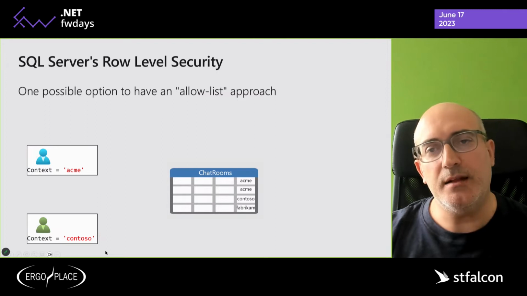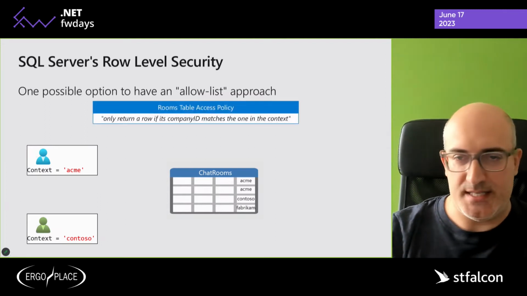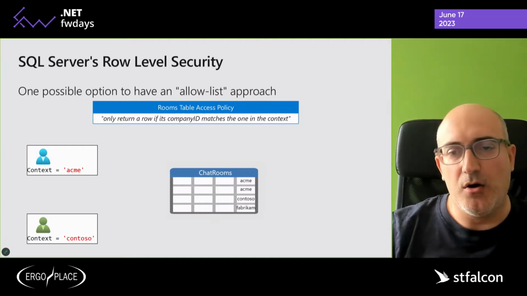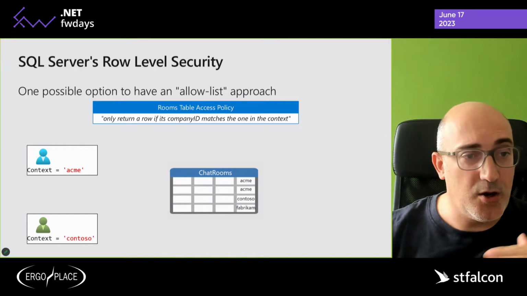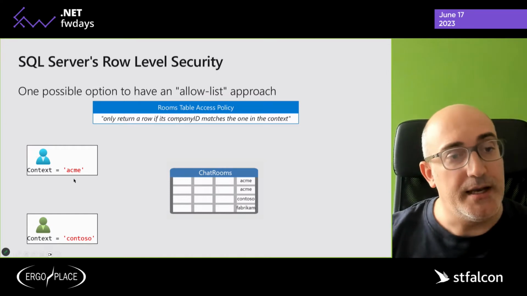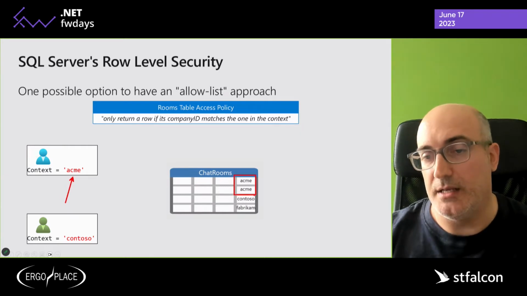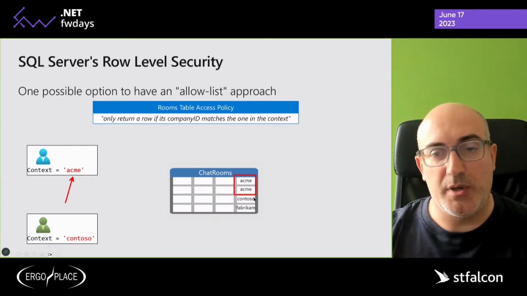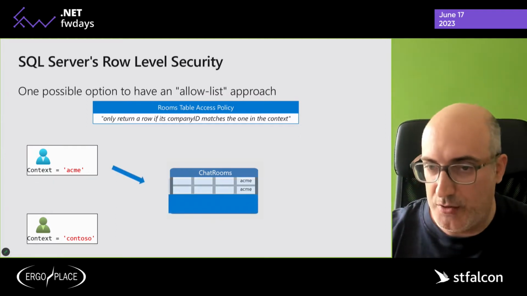And then what we're going to do is define a policy in the database that says, okay, only return a row from the chat rooms, for example, if the company ID of the user, so this one in the context, matches the company ID in the rows. So effectively, what we're going to do is create different views over this chat rooms table.